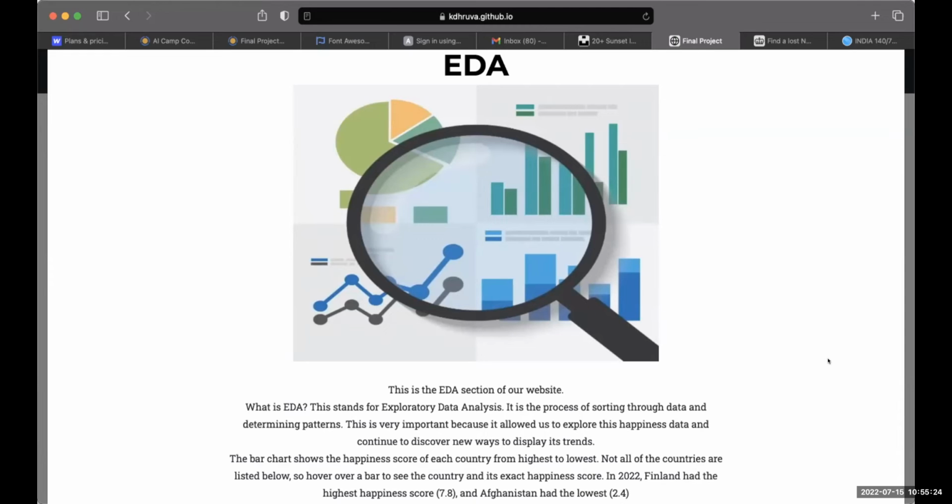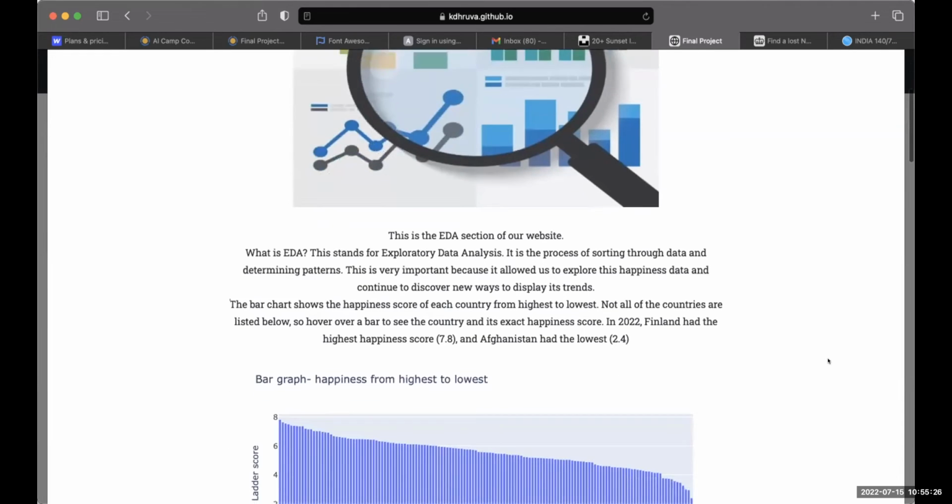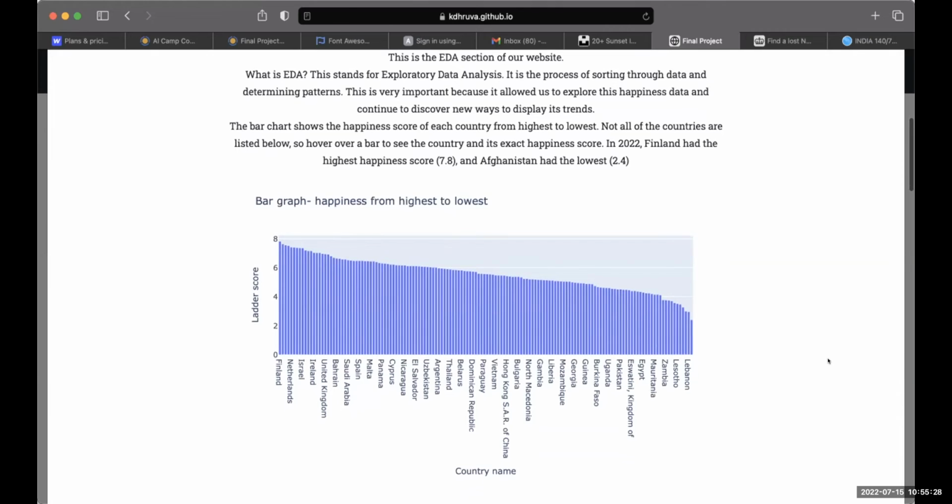describe this data set. The first graph is a bar graph, showing the happiness score of countries from highest to lowest. Keep in mind that these are all from this year, 2022, although our data set did contain data from 2015 onwards. Hovering over any bar will allow you to see the exact happiness score.